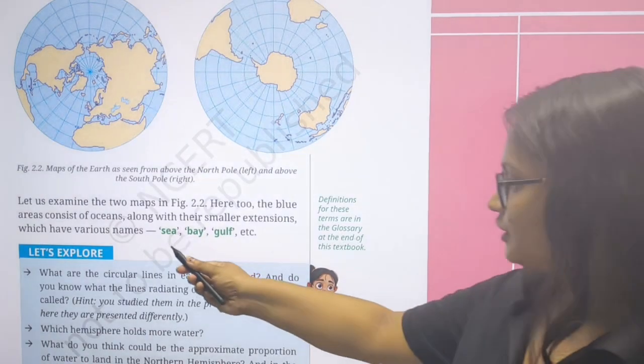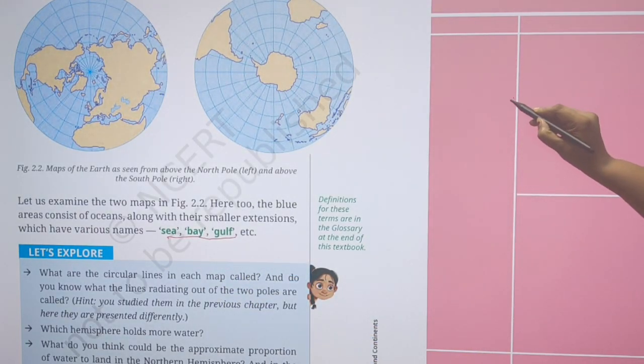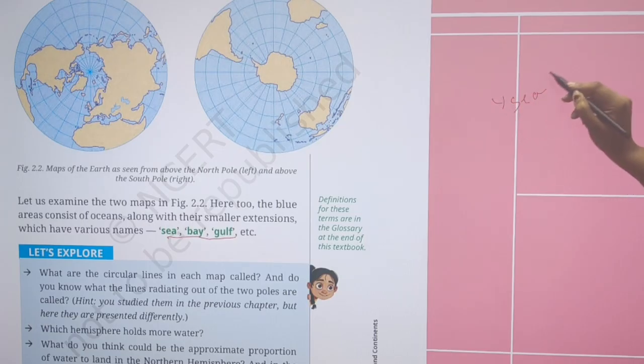That is also the sea, bay and gulf. I discussed it already. A sea is smaller than an ocean. A bay is basically a larger water body.